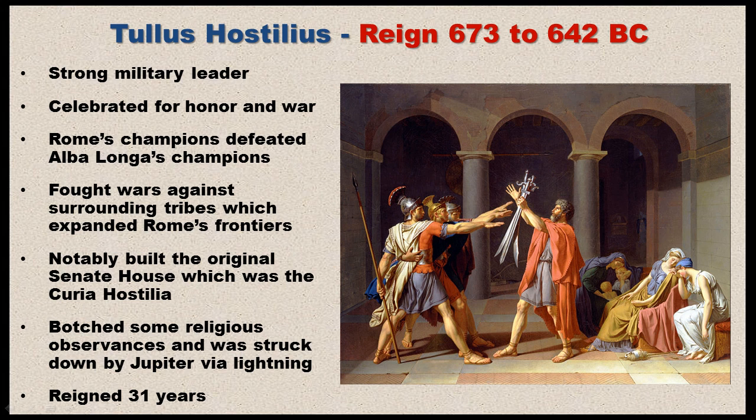And of course, the Romans win, right? They couldn't lose because that would be the end of Rome. But five of the warriors die in combat, and only one survives. And of course, he is a Roman. And so now Alba Longa is under Rome's dominion.